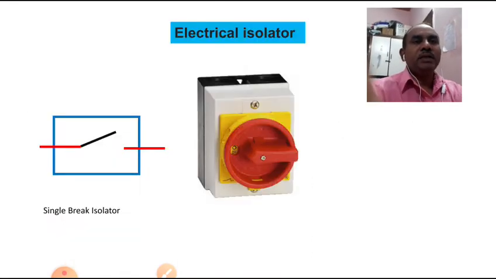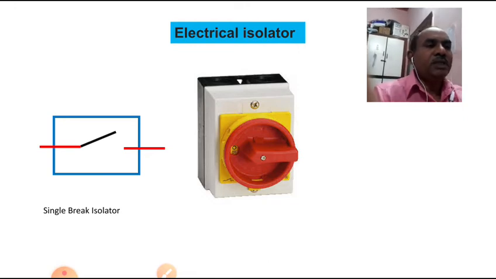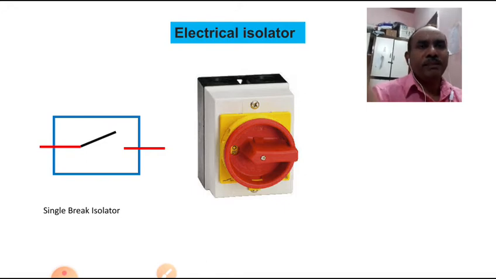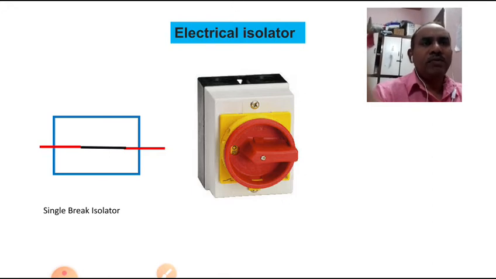Here you can see, this is a single break switch. When the switch is open, there is no current flowing. Similar to the switch, this one. So this is the internal diagram, the left one. You can see when I switch on, it is closed. When it is open, it is open. Simply, its operation is just like a switch.